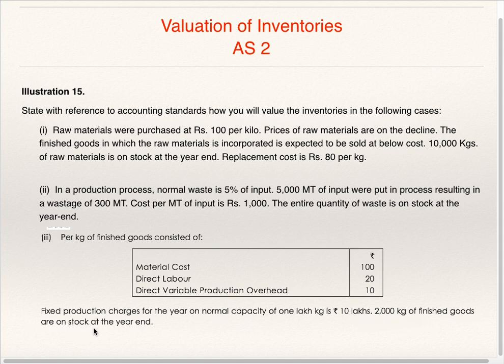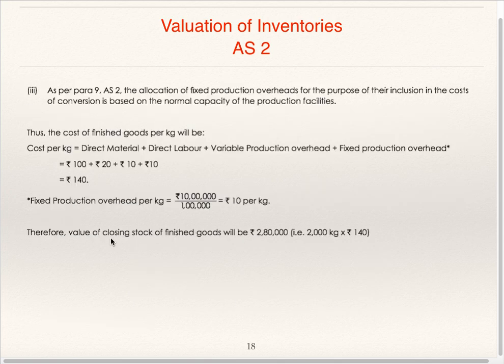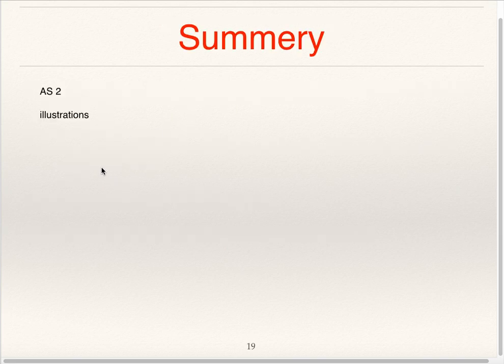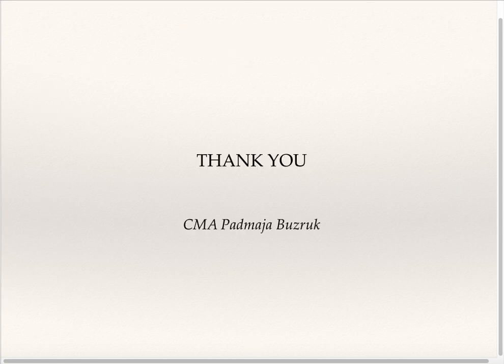2000 kgs of goods are on stock at the year end. The valuation of 2000 kgs of finished goods will be 2000 into 140, that is 100 plus 20 plus 10 plus 10. Valuation of closing stock, 2000 kgs into 140, is equal to 2,80,000. In this particular video, we have seen various illustrations as per AS2. Thank you.